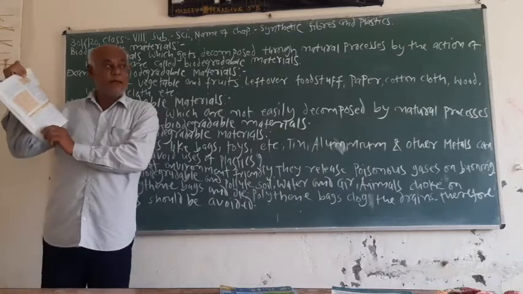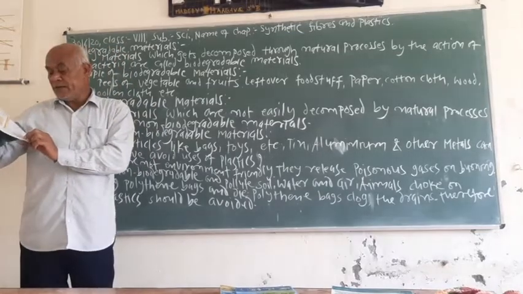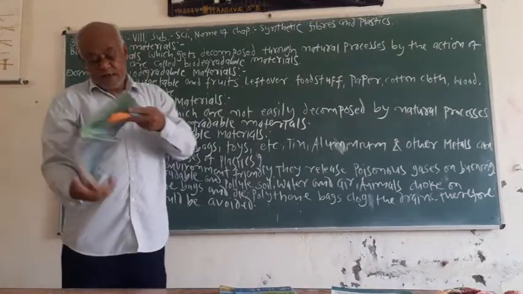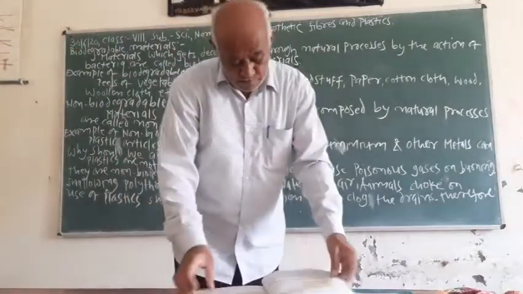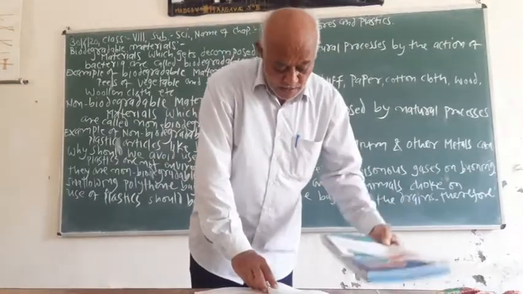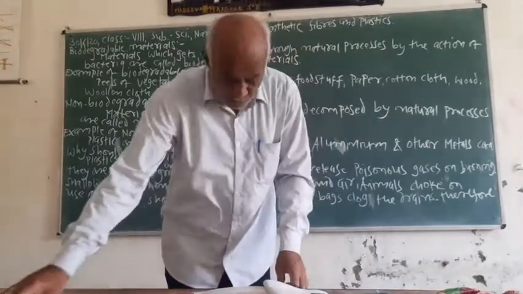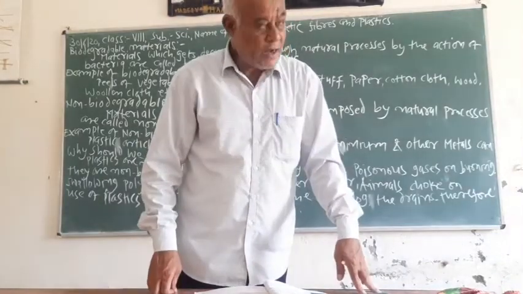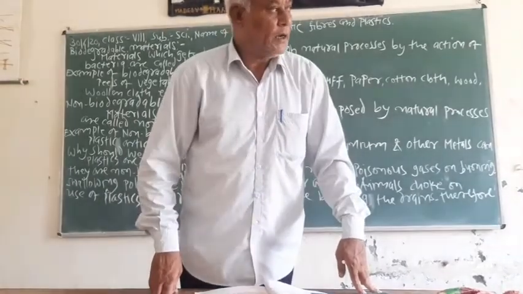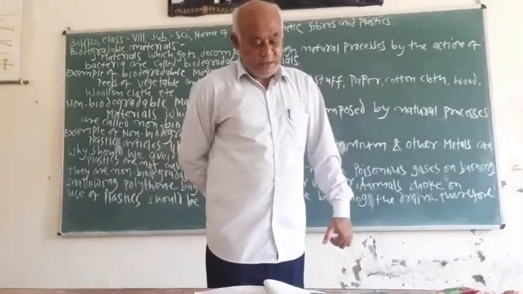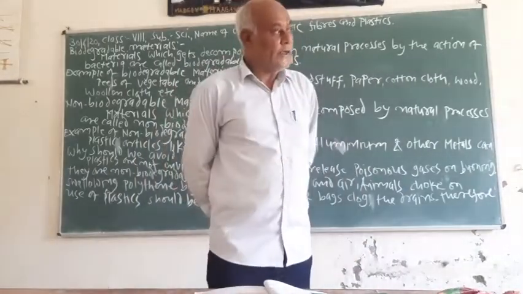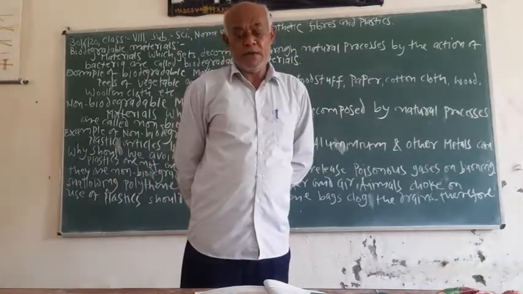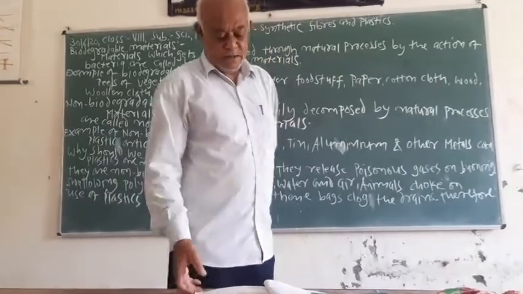Such materials are given in column 1, the time required to degrade is given in column 2, and the nature of materials, whether biodegradable or non-biodegradable, is given in column 3.